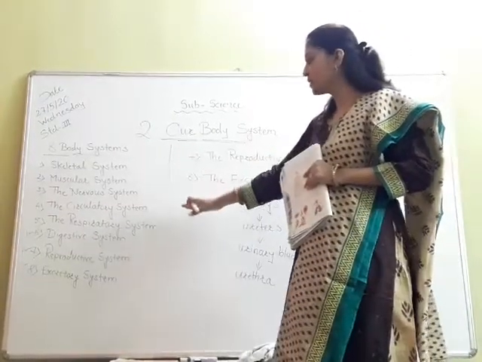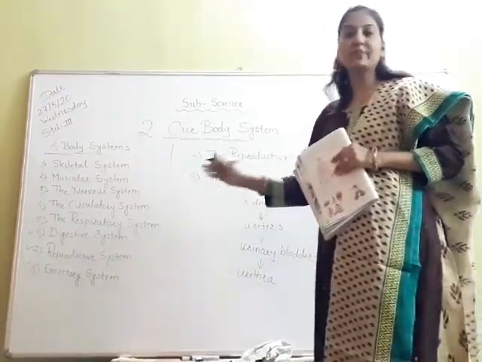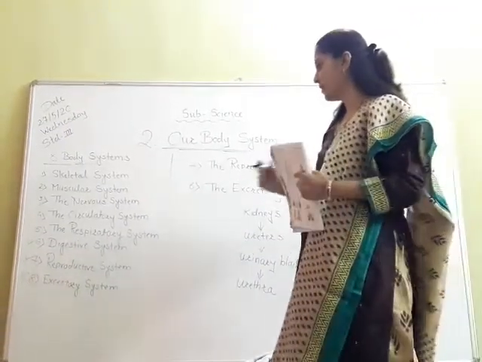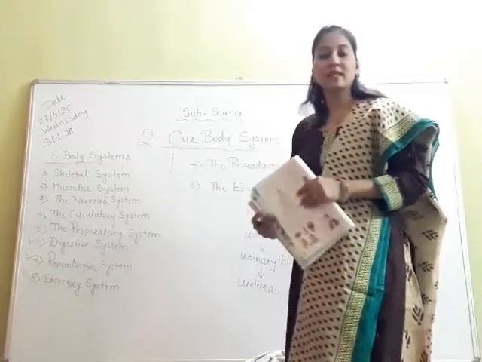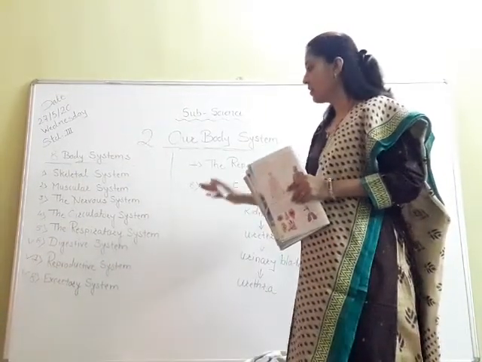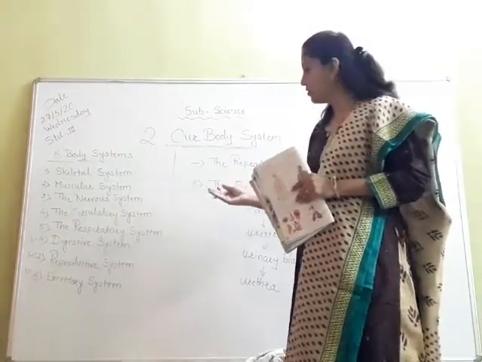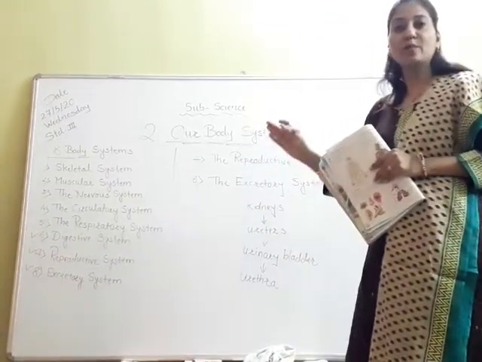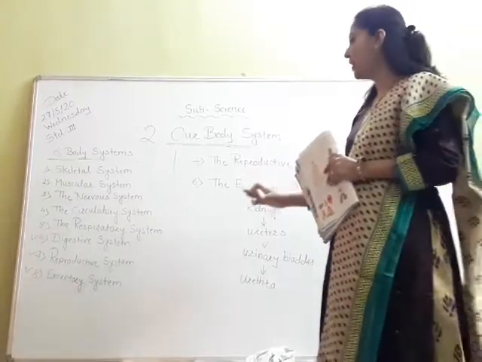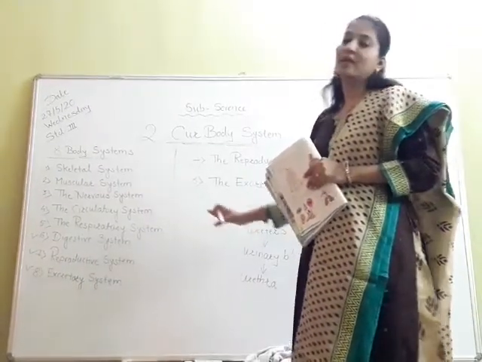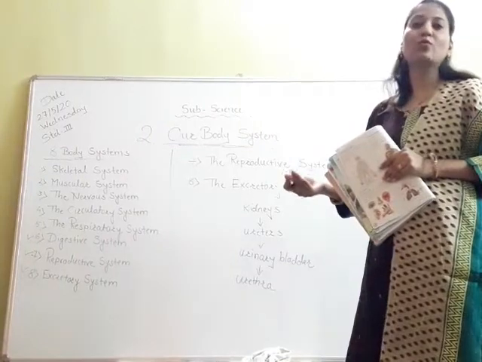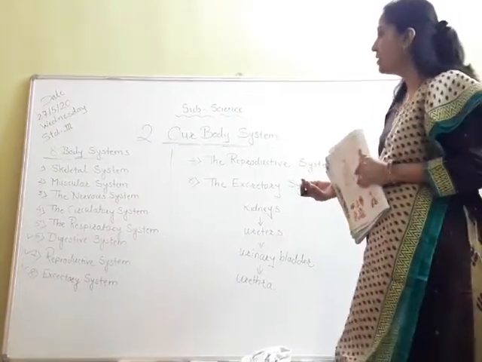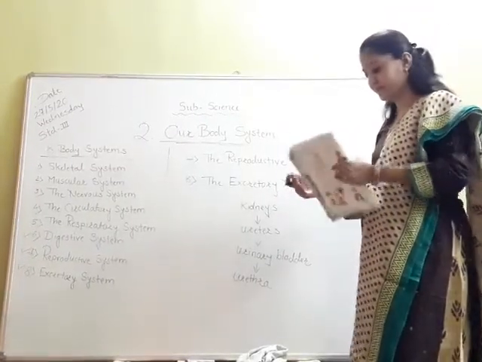Digestive system, in this system the digestion process happens, with the help of which we can digest our food. Then reproductive system means reproducing babies. And then excretory system, with the help of this system we can throw out the toxic material out of our body. So these are the 8 body systems.